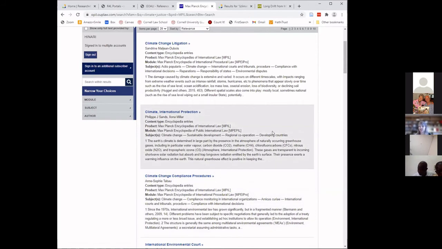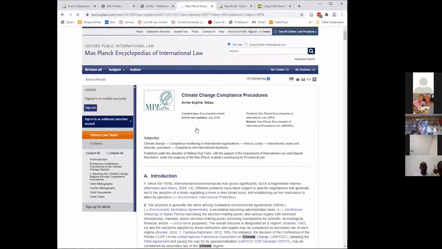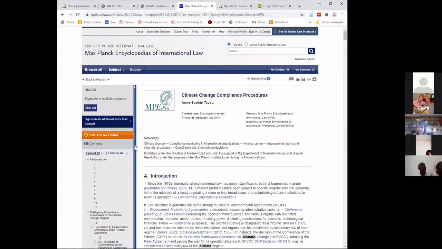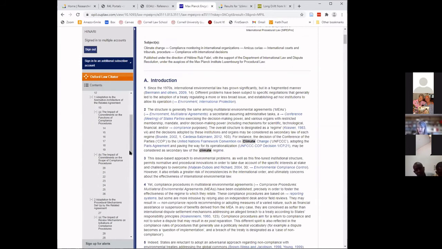I'd like to look at the result for climate change compliance procedures. This is a good example of a Max Planck Encyclopedia article. Navigation is in the pane on the left side of the screen. I'm going to expand it using expand all so I can see the subcategories that are included. They also provide links for the numbered paragraphs.